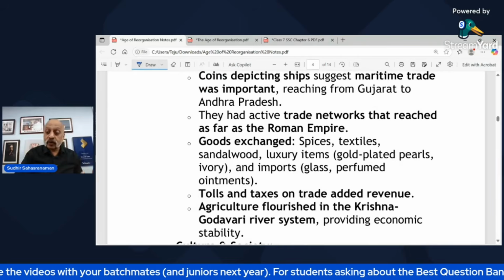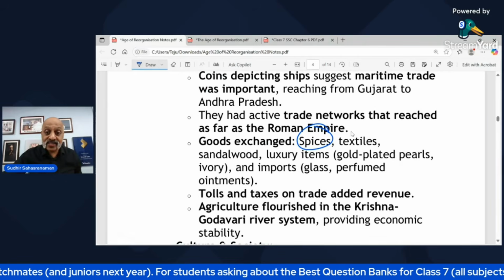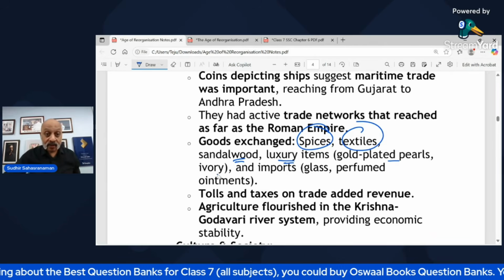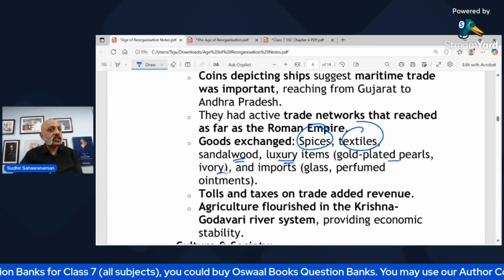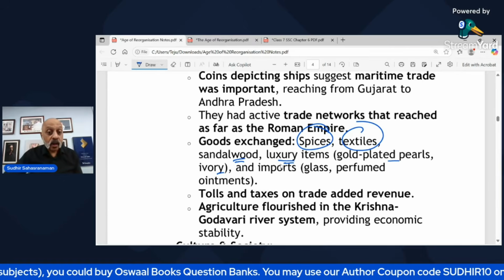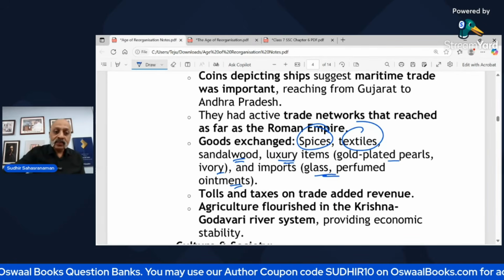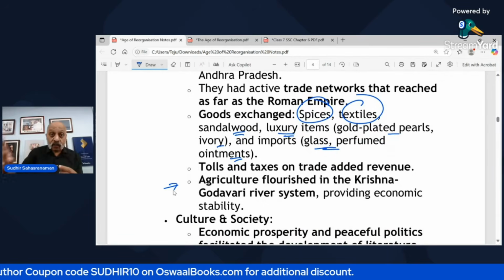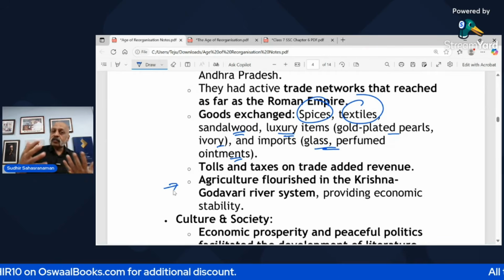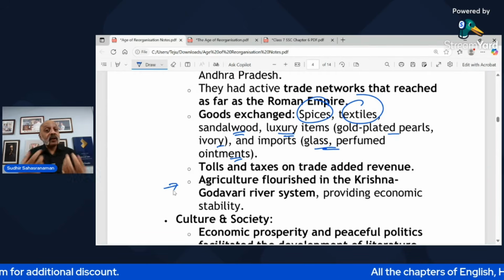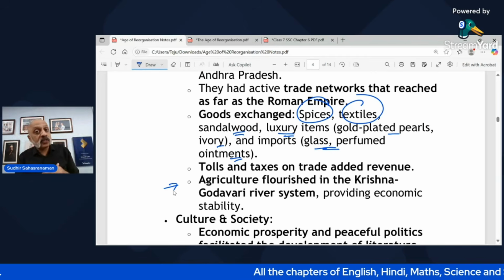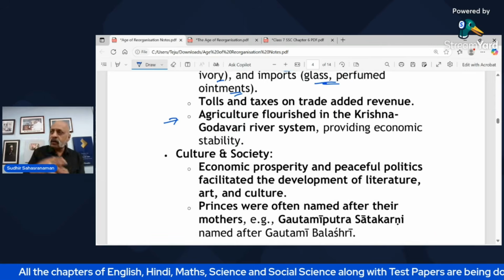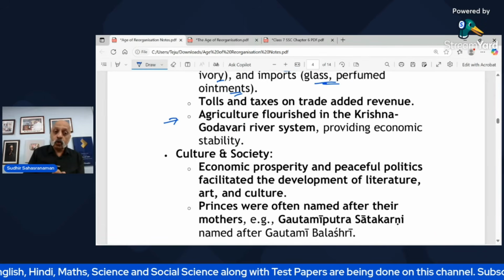What were the kind of goods which were exchanged, which is very important? Spices, textiles, sandalwood, right? Luxury items like pearls and ivory. If they had control over Telangana, obviously they had access to a lot of pearls, etc. Imports of glass, perfumed ointments, then tolls and taxes. That's how they collected revenue. Agriculture flourished because you had the Godavari River and the Krishna River, which meant very fertile land where agriculture obviously flourished in the Krishna Godavari river system, and ensured that the economy was very good in the countryside.